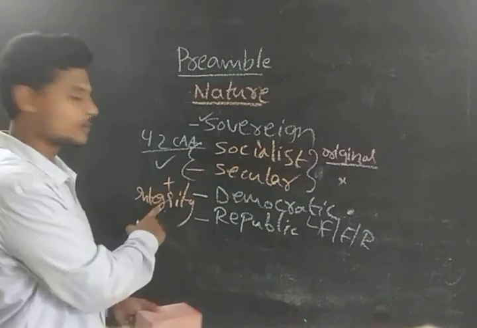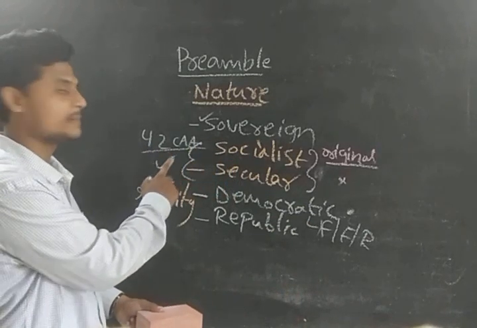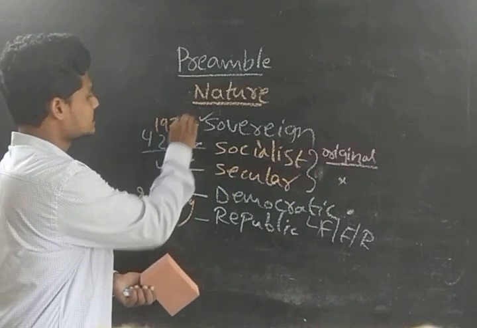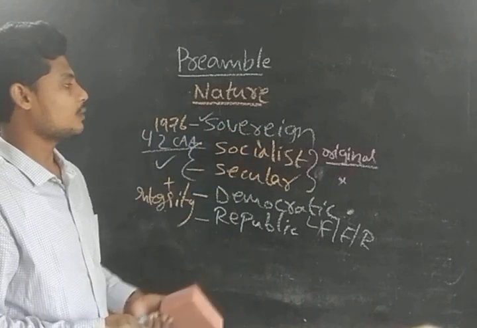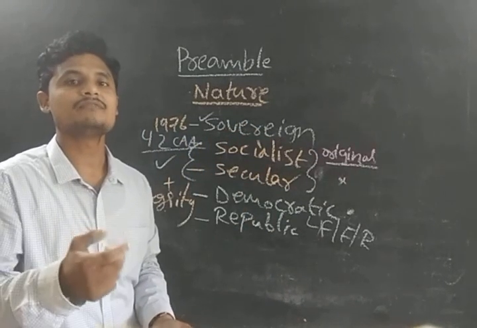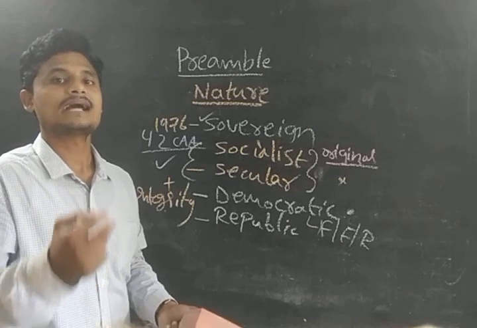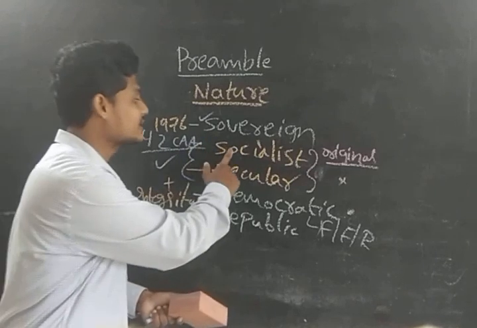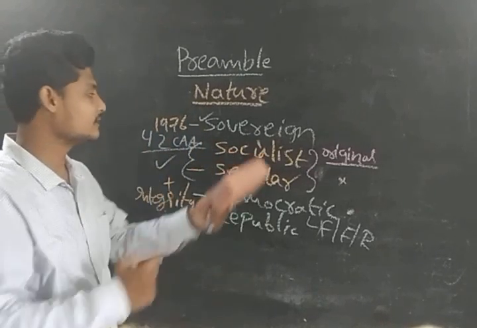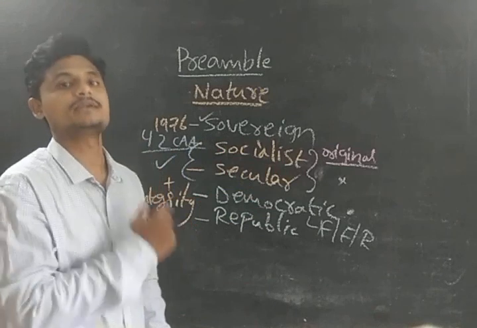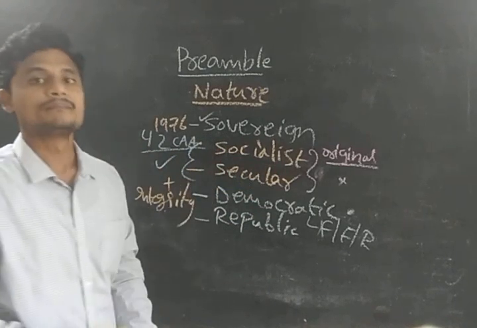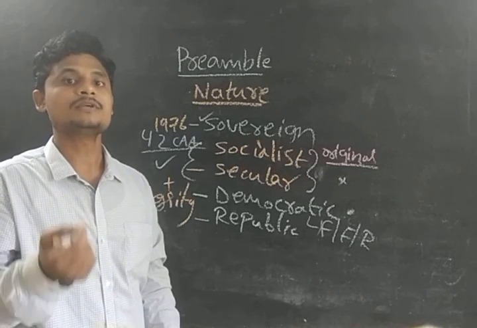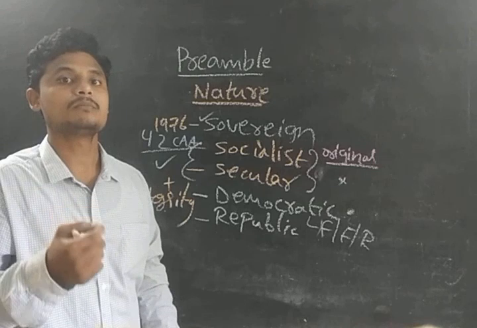Okay, and these three provisions have been added by the 42nd Constitution Amendment Act, 1976. Okay, guys. So, socialist and secular. What do you mean by socialist? Guys, socialism has different conceptions. That's why Dr. B.R. Ambedkar did not mention this nature in the preamble of our constitution, guys. Why? Because if you take the socialism of Marxism, okay, guys, the communist socialism, communist socialism is different from the socialism of India, guys.